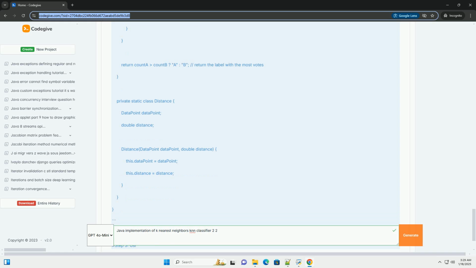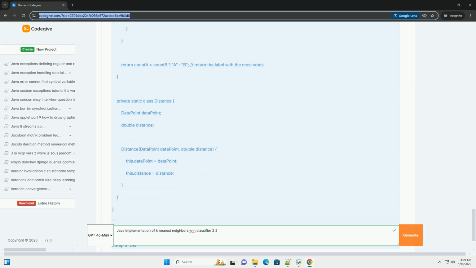Example dataset. Let's use a simple dataset of points in 2 dimensions. x1, x2, class. 1.0, 2.0, A. 2.0, 3.0, A. 3.0, 3.0, B. 6.0, 5.0, B. 7.0, 8.0, B. Java implementation.